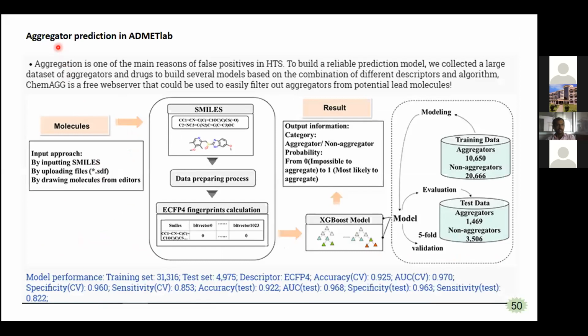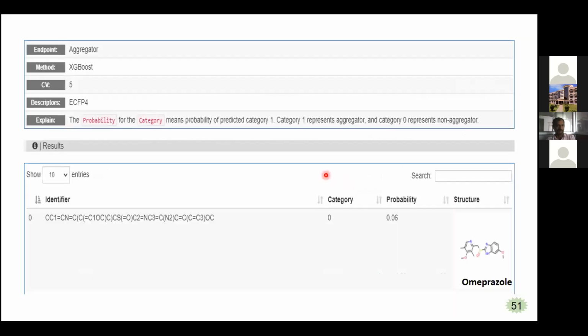And also we can find out this aggregated prediction in ADMETlab, so whether it is aggregating or not. So this omeprazole, it is not aggregating, so it is categorized into 0. So the probability of aggregation is very low, that is 0.06. So that is about the ADMETlab.